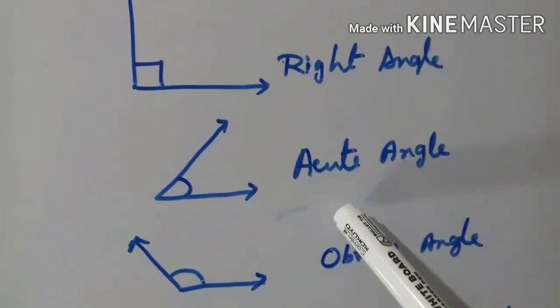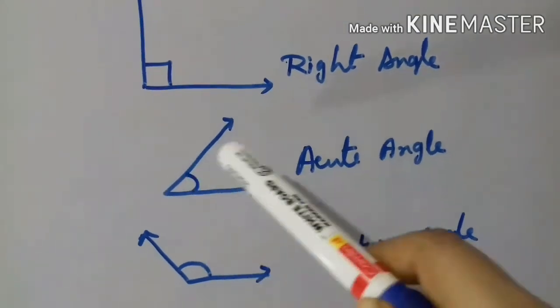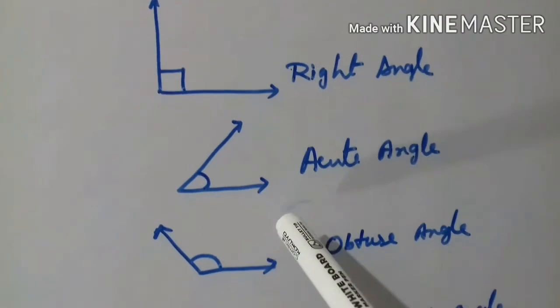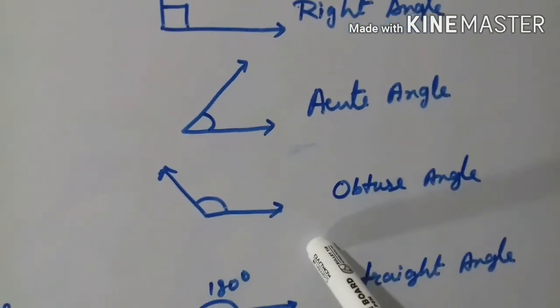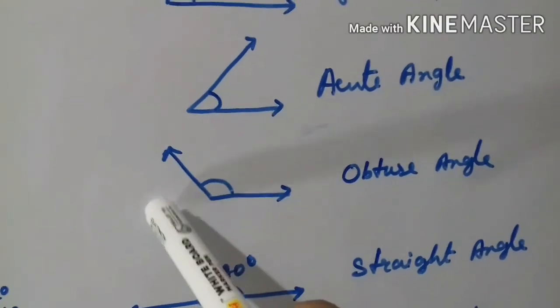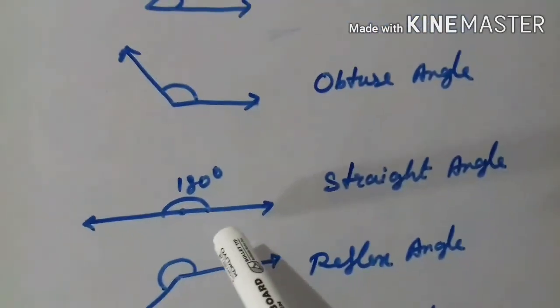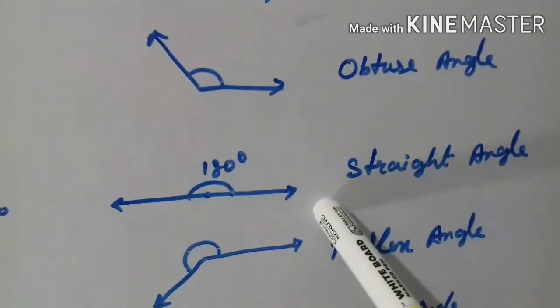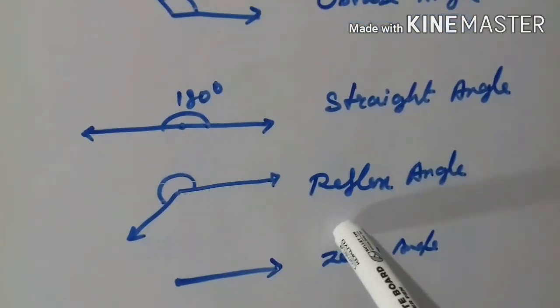Next one is acute angle, that is more than 0 degree but less than 90 degree. Next one is obtuse angle, that is more than 90 degree but less than 180 degree. Next one is straight angle. Straight angle means 180 degree. Next one is reflex angle.